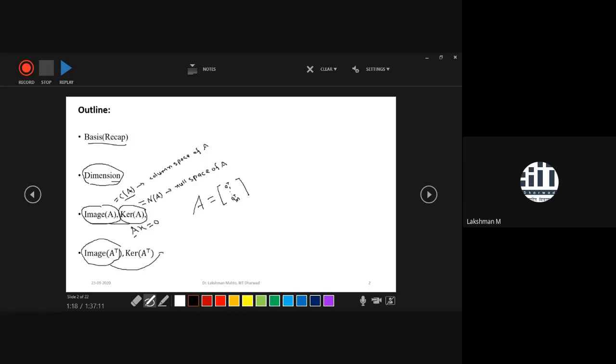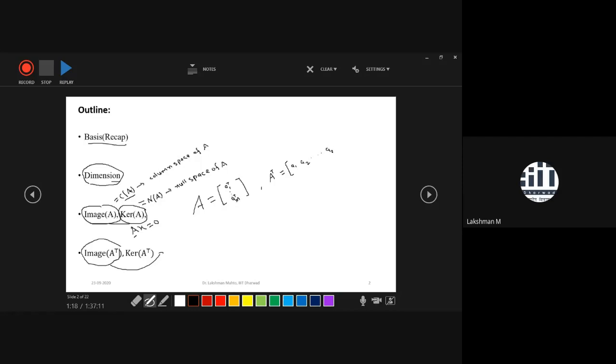So I have written this matrix row-wise. If you are willing to find A transpose, what would be A transpose? Rows of A become columns of A transpose. So that's why here A1 will come as the first column, the second column of A transpose would be A2, and likewise it will go up to the mth column of A transpose.